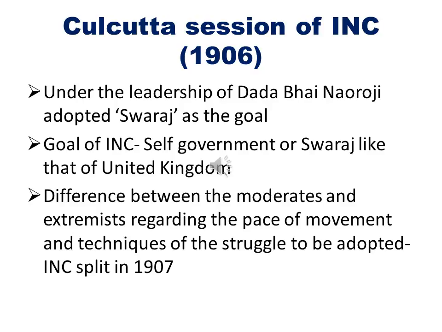But the difference between the moderates and the extremists, especially regarding the pace of the movement and the techniques that should be adopted, resulted in a split in the Indian National Congress in 1907.